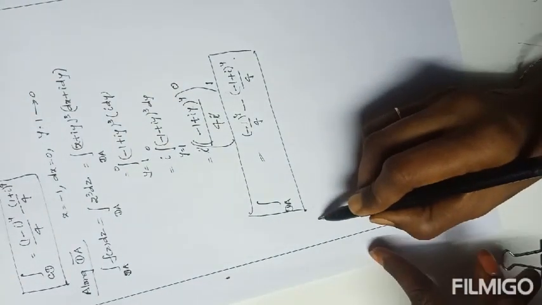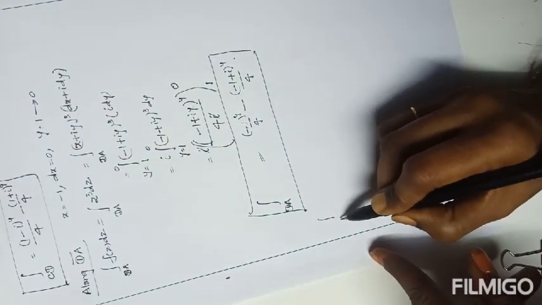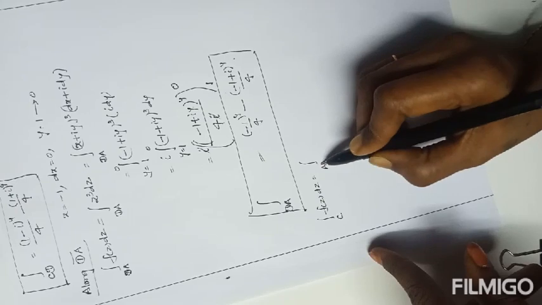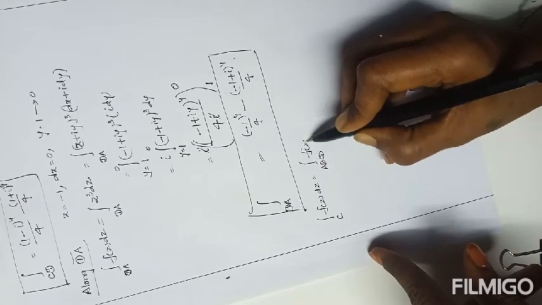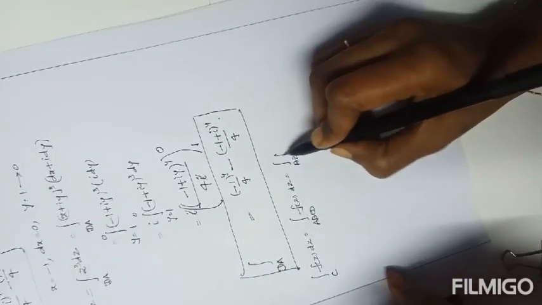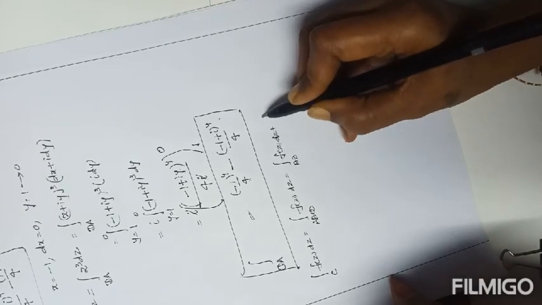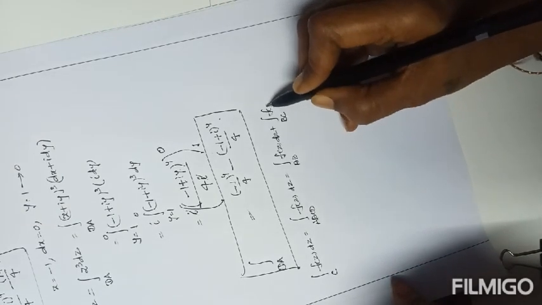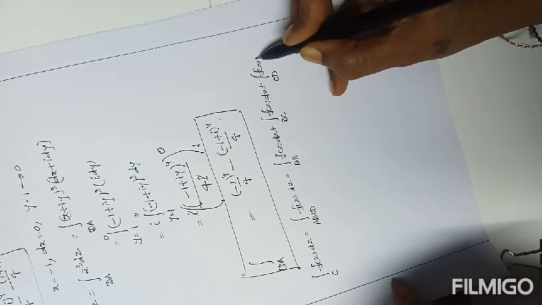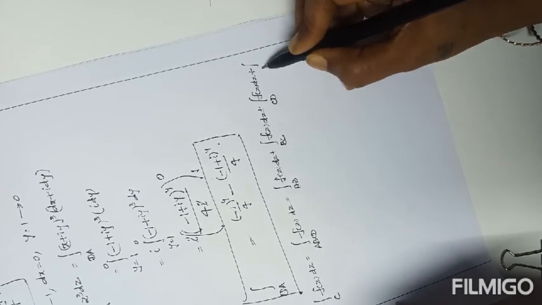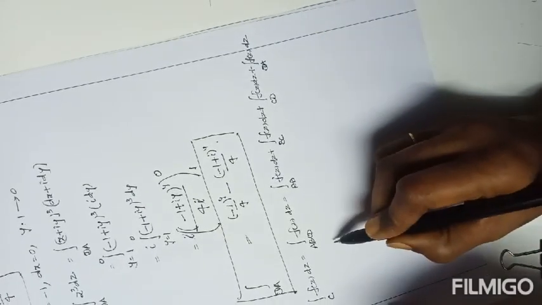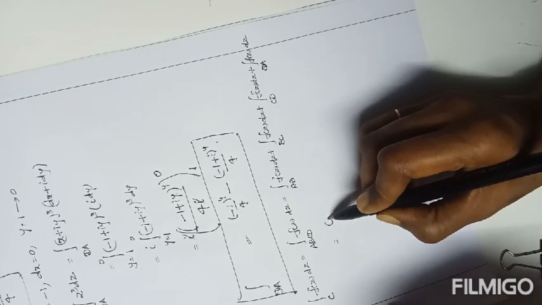Now we need the integration along the curve C of f of z dz. Once again, the curve is nothing but ABCD, so the integral of f of z dz is the integral over AB of f of z dz, plus the integration of BC, plus the integration of CD, plus the integration of DA. Four integrals are here. The first integral, by the previous calculation, is 0.